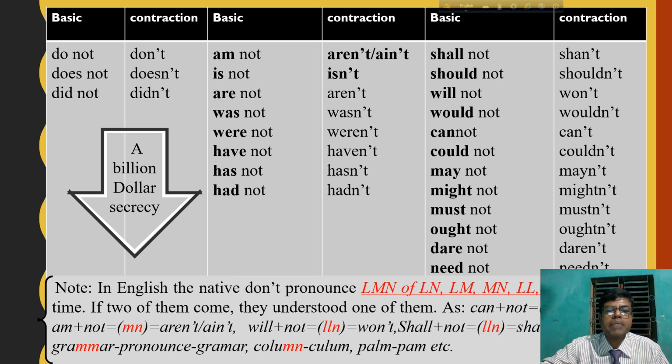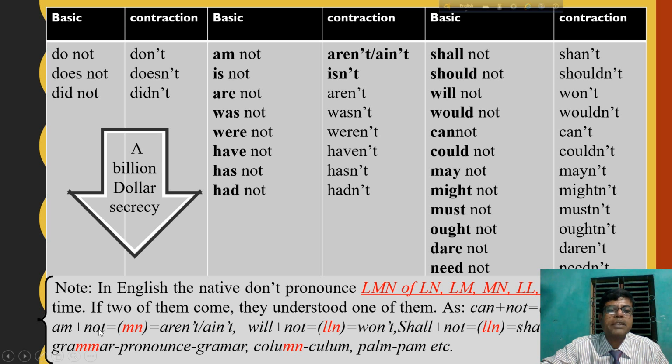If two of them come, they pronounce only one of them, such as can plus not. So N plus N, double N is here, so one N will be dropped. So the contraction form is can't.